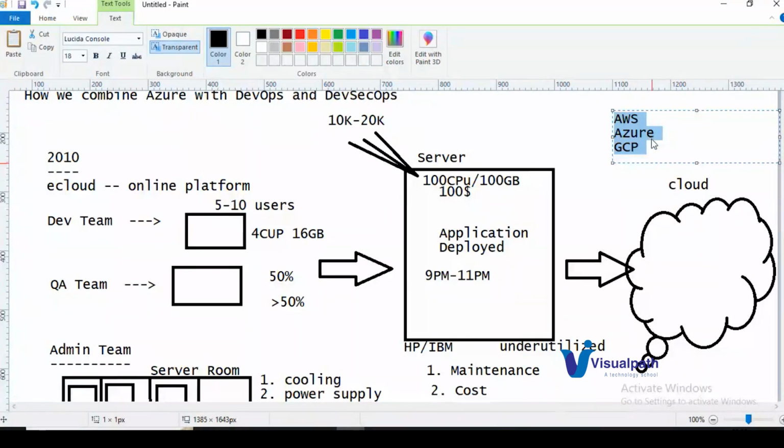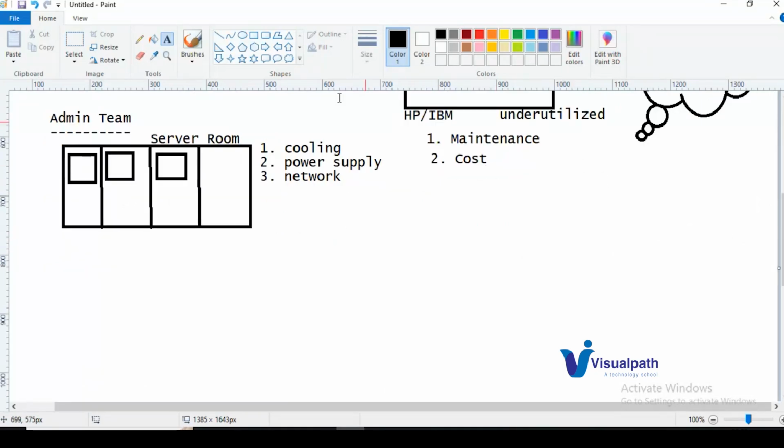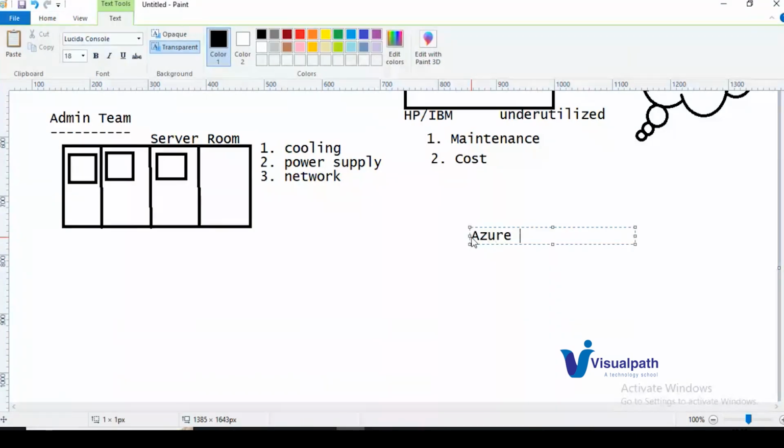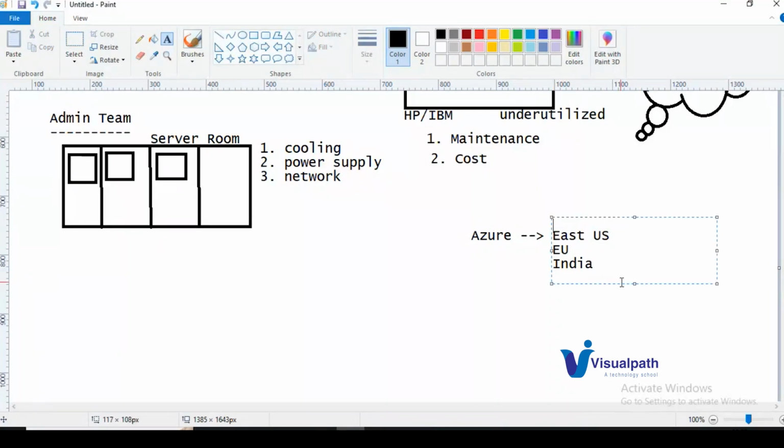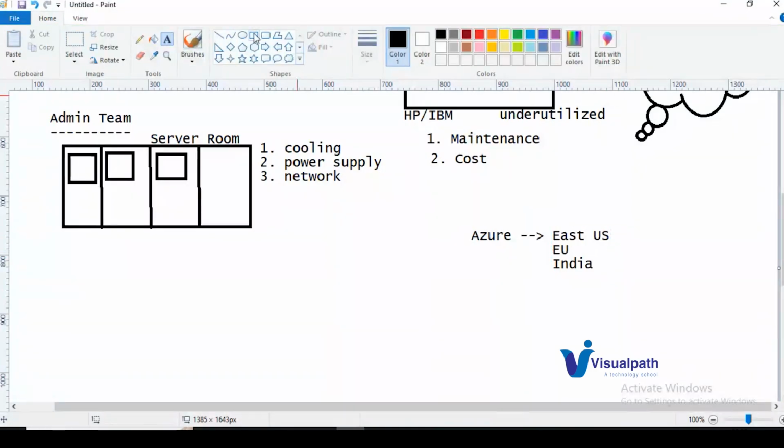Here we'll talk about Azure. Azure Cloud offers the resources that you need, and you pay on an hourly basis. How can we achieve that? As part of the maintenance, Azure has different regions, let us say East US, Europe, India, Central India, and Australia. These regions contain a large number of data centers.